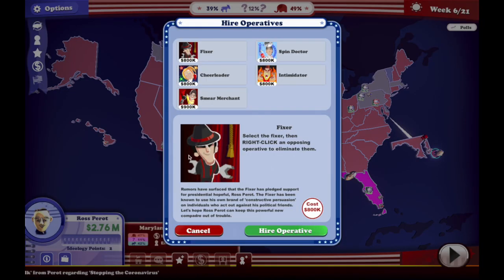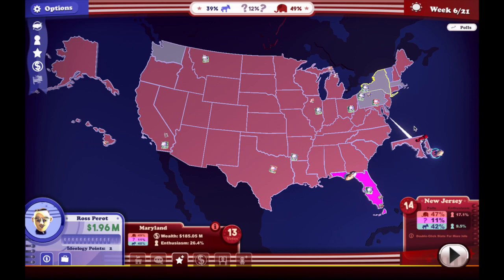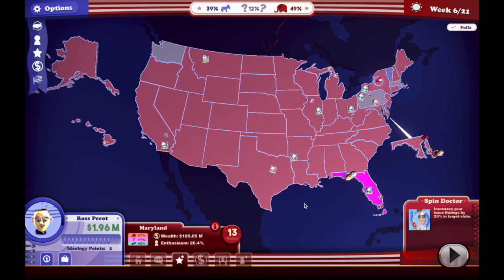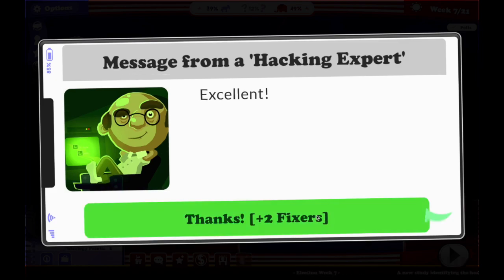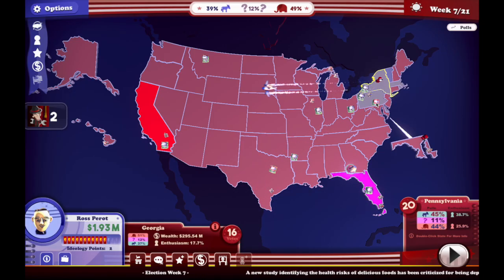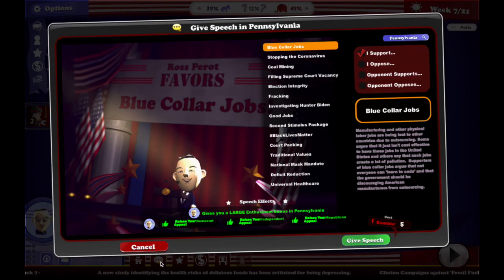One that they have in the game here. We're gonna create a spin doctor. Send it to New York. Send it New York's way. Come on. There we go. They got 38 electoral votes to our 500. Get this question mark. Take what this hacker's selling us. We got 2 fixers. So once these Bill Clinton operatives start showing up, we can use our fixers to get rid of them.